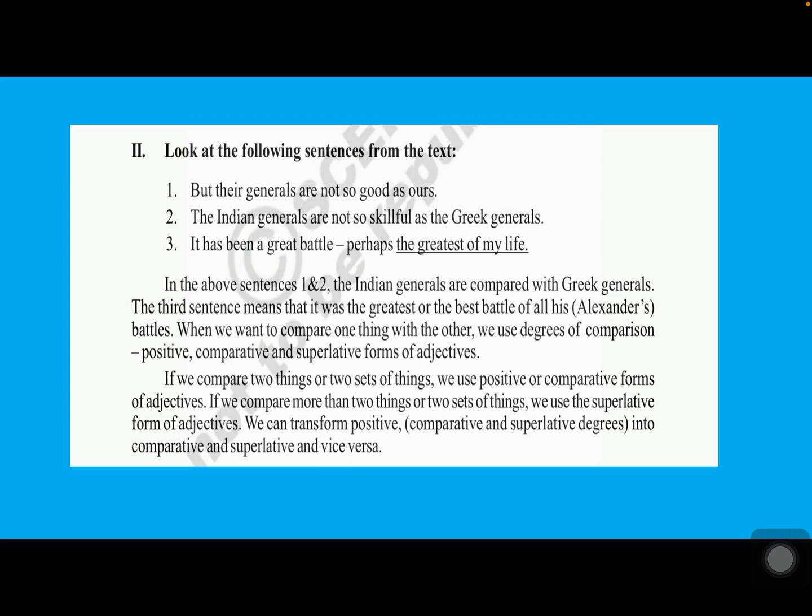If we compare more than two things or two sets of things, then only we use the superlative form of adjective. Okay, so we can transform positive, comparative and superlative degrees into one another and vice versa, like how you have done in your exercise in the previous video.